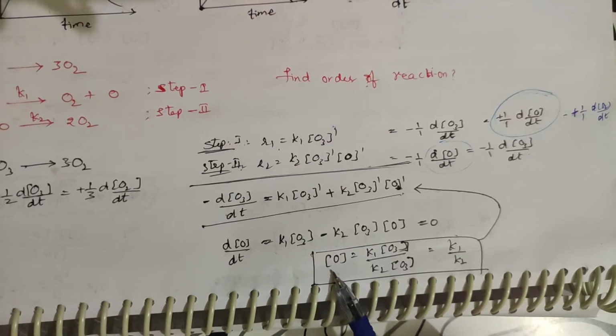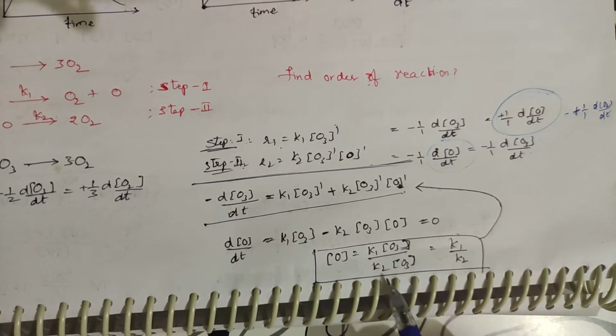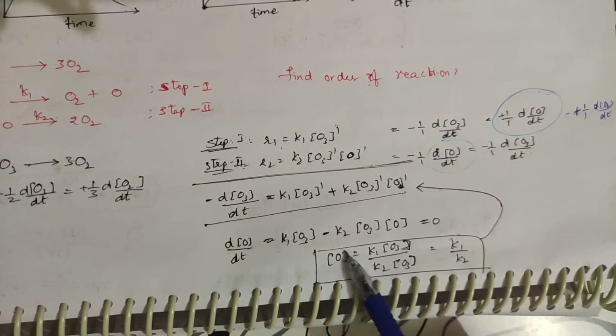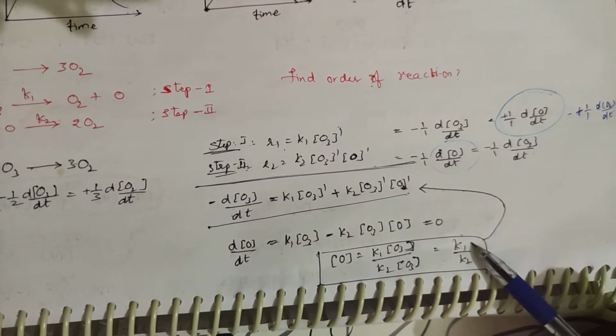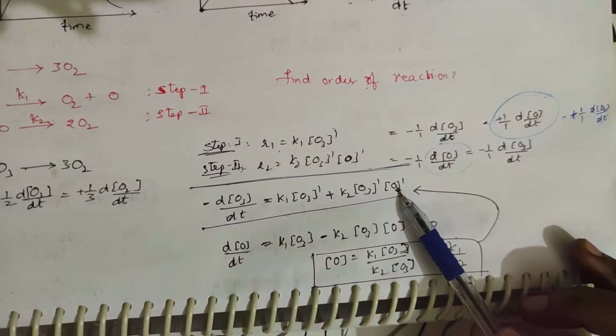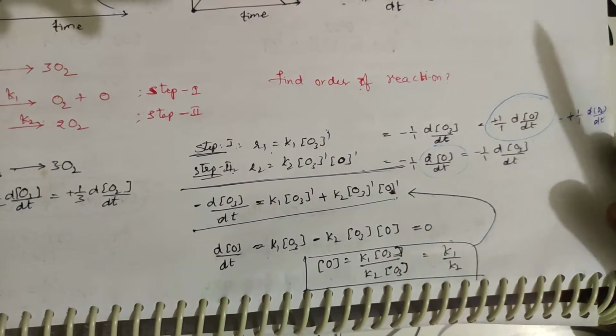If you find the concentration of O, you will be getting K1 [O3] by K2 [O3]. O3 will be cancelled, K1 by K2. So the concentration of nascent oxygen is equal to K1 by K2. So you replace this K1 by K2 in this equation. Getting here? Because you are having only nascent oxygen here. Right?